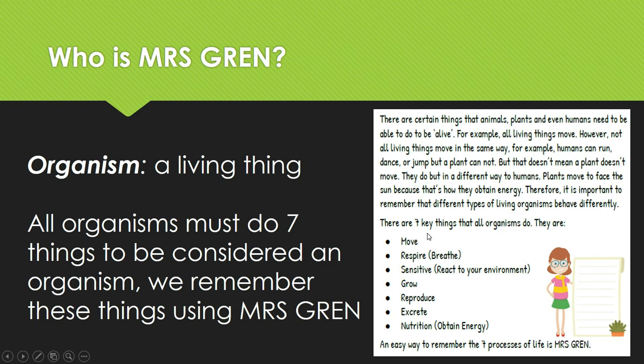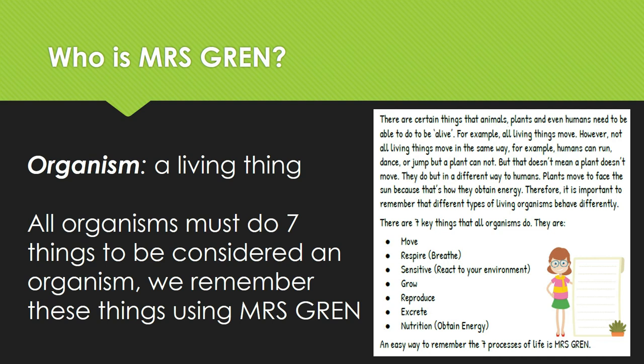There are 7 key things that all organisms do. So there's 7 things that living things have to do to be considered a living thing. Move, respire, which is also breathe, sensitive, which means react to their environments, grow, reproduce, excrete, and nutrition, or obtain energy. An easy way to remember the 7 processes of life is Mrs. Gren. Mrs. Gren, okay? If you can remember that, that is the first letter of each of the 7 things.